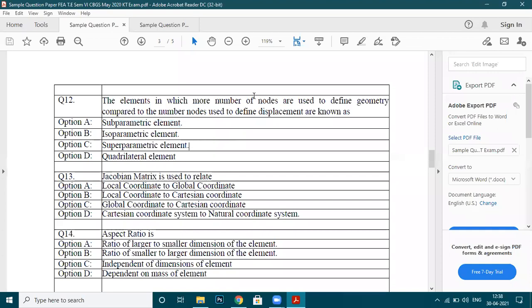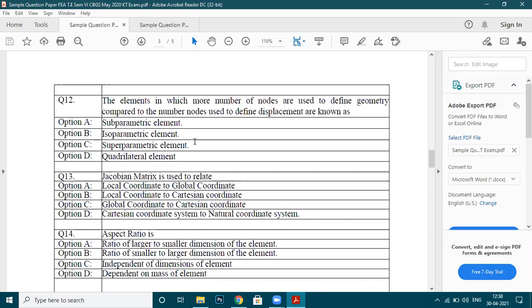Why is it so? If the number of nodes defining the geometry is less as compared to the number of nodes used to define the displacement, then it is subparametric. If the number of nodes defining the geometry is the same as the number of nodes defining the displacement, then it is isoparametric. But if the number of nodes defining the geometry is more as compared to the number of nodes used to define the displacement, then it is called superparametric. So option C is correct.